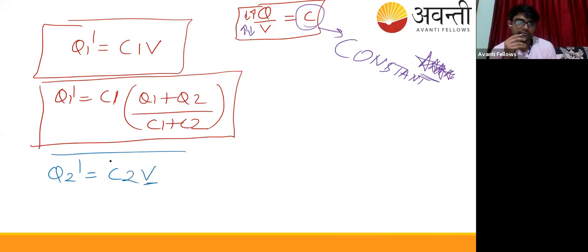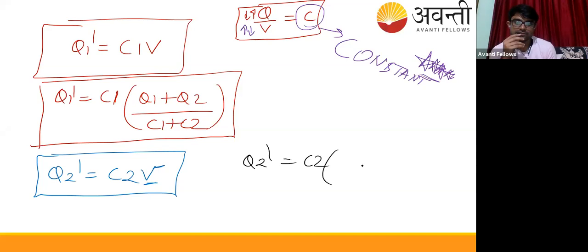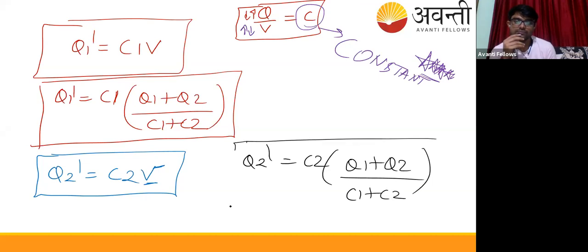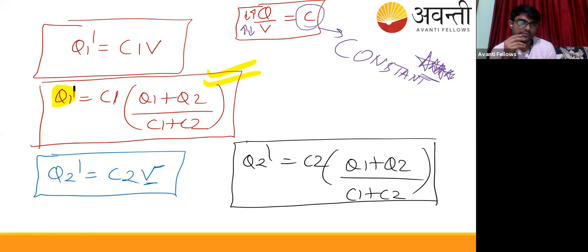By again using the value of common potential, Q2 dash is equal to C2 (Q1 plus Q2) upon (C1 plus C2). Okay, students, so these are the values of Q1 dash and Q2 dash, the fresh charge distributed on capacitor plates 1 and 2. So this is basically the answer.